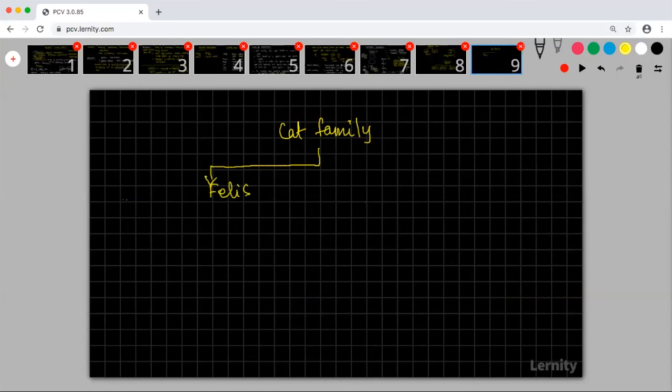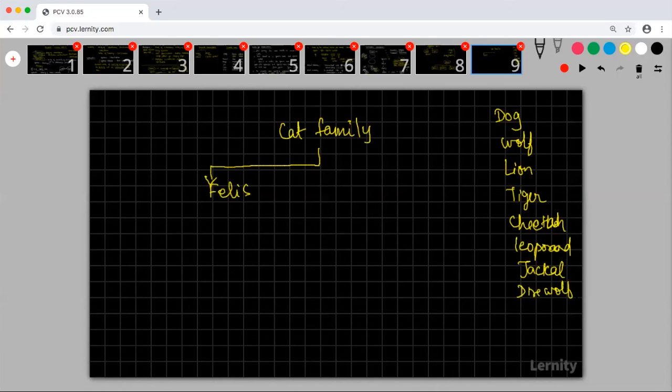If I'm asking you to classify groups of organisms: dog, wolf, lion, tiger, cheetah, leopard, jackal, direwolf, Alsatian.